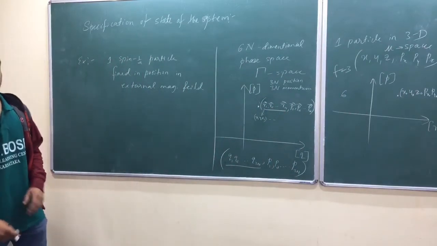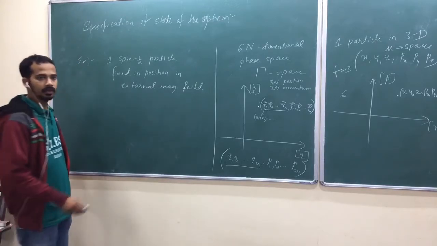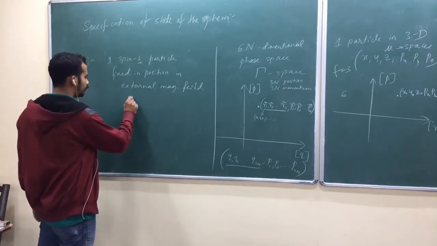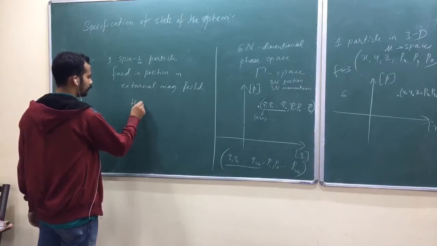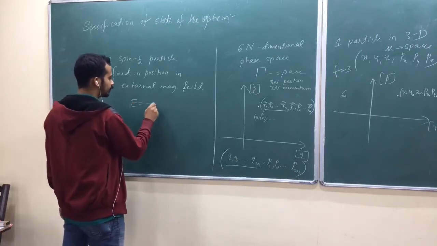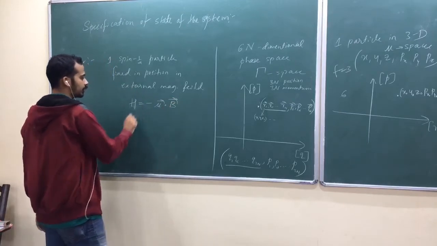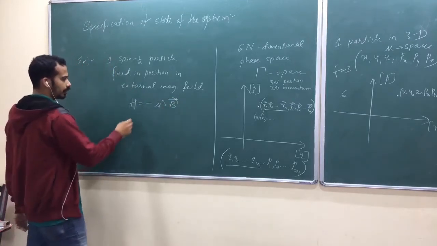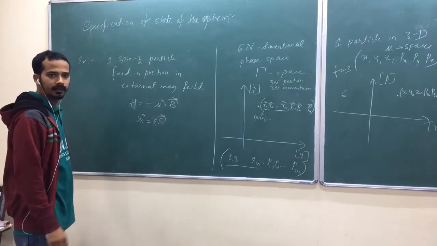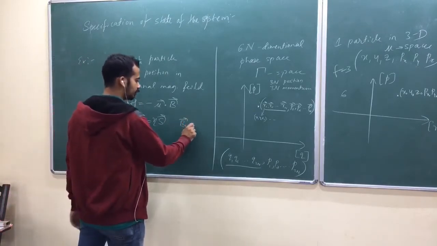Now, how do you specify the state of the system? Why do we need the state of the system? A spin half particle will have a magnetic moment, so there will be an interaction term, the Hamiltonian. Sometimes we write energy is equal to minus mu dot B, or let me write it as H. Now we write mu is equal to some gyromagnetic ratio into S. Then we assume B is along the Z axis.